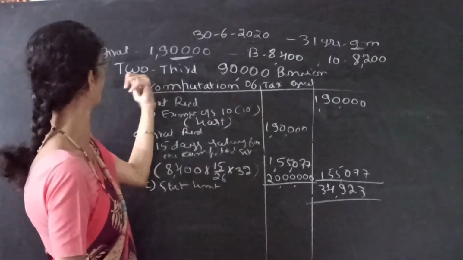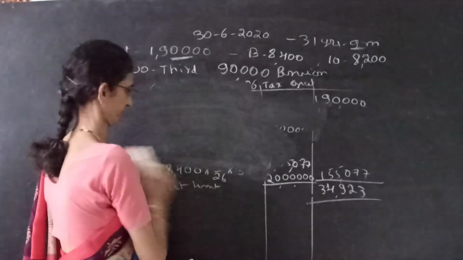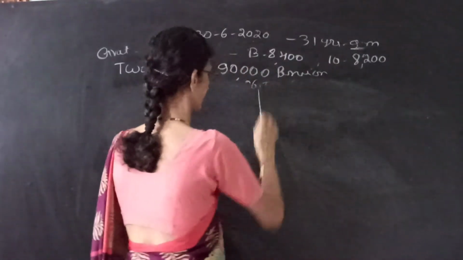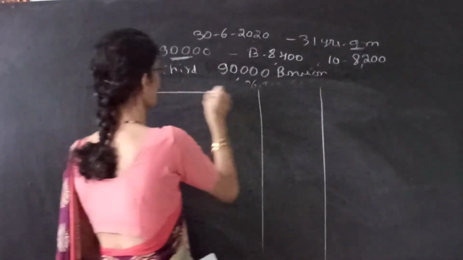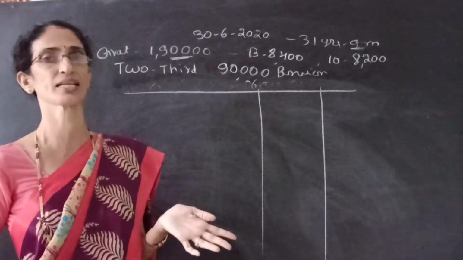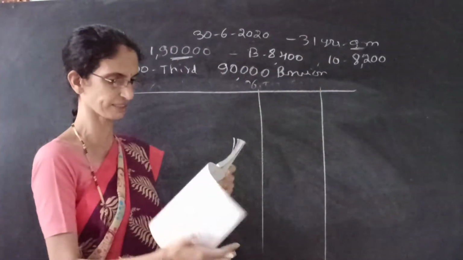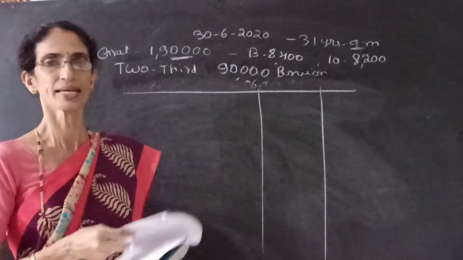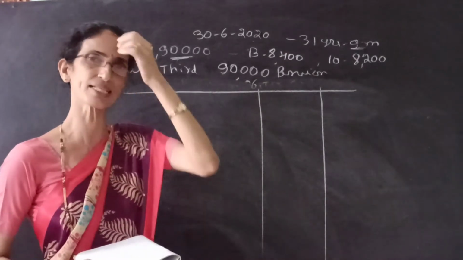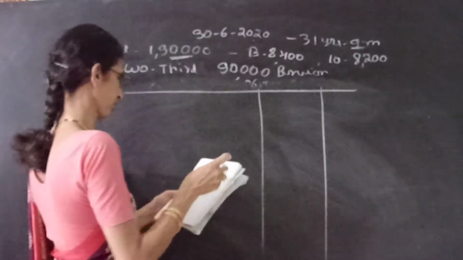Next we have to calculate for the pension. In pension there is only one rule. If he is receiving the gratuity, here the gratuity amount is given as 1,90,000, then 1/3 of the commuted pension is exempt. If he is not receiving the gratuity, then it is half. So now we can apply the rules here.